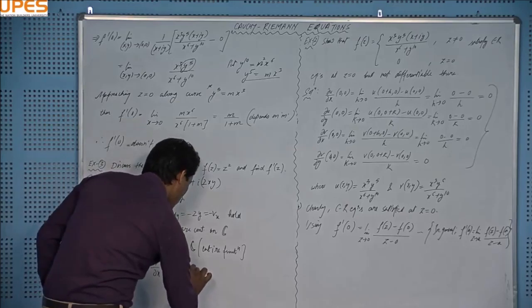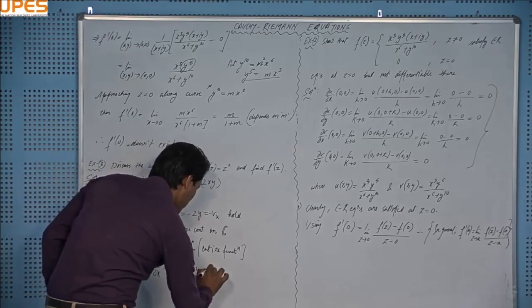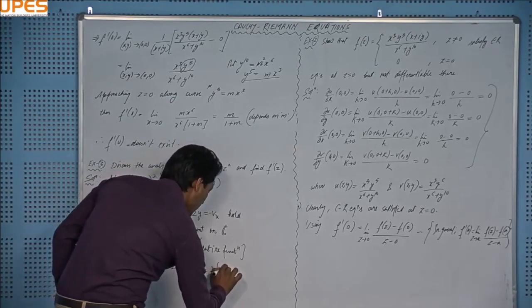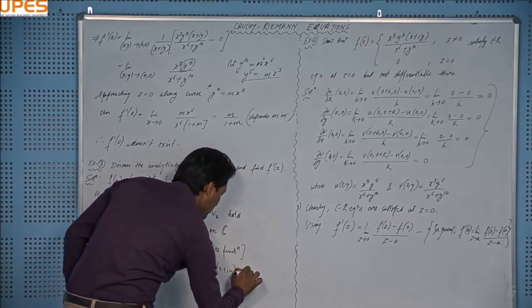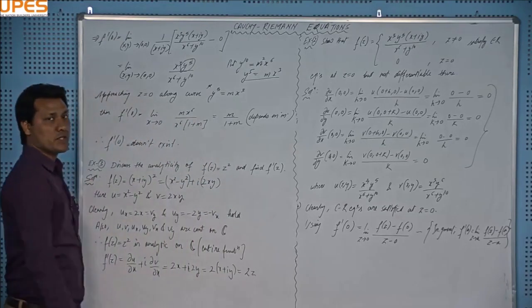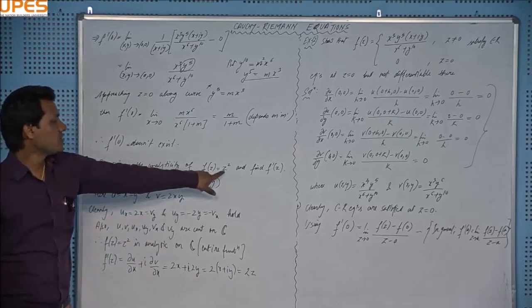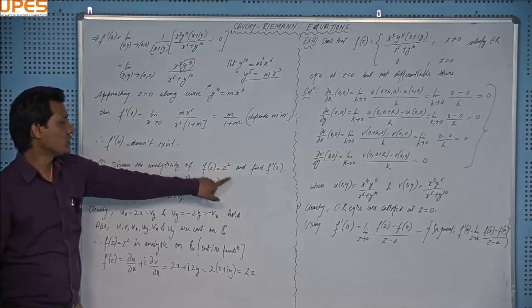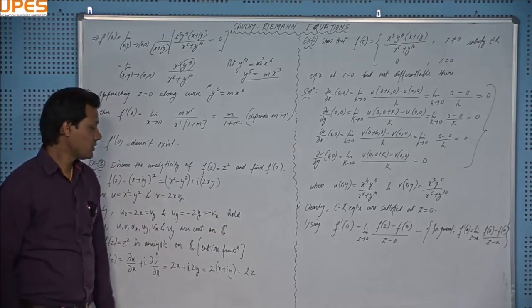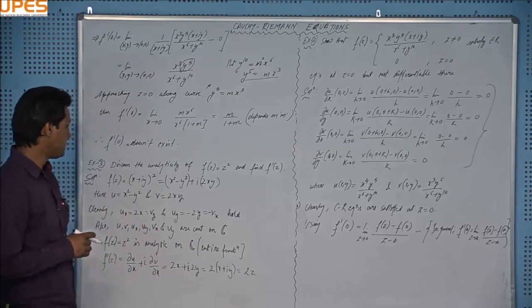Plus iota 2y, and you can take 2 common, x plus iota y, and that will become twice of z, right? And that is indeed the same if you directly differentiate it with respect to z, that will be 2z. The power rule of derivative, you will get 2z, same result, right?